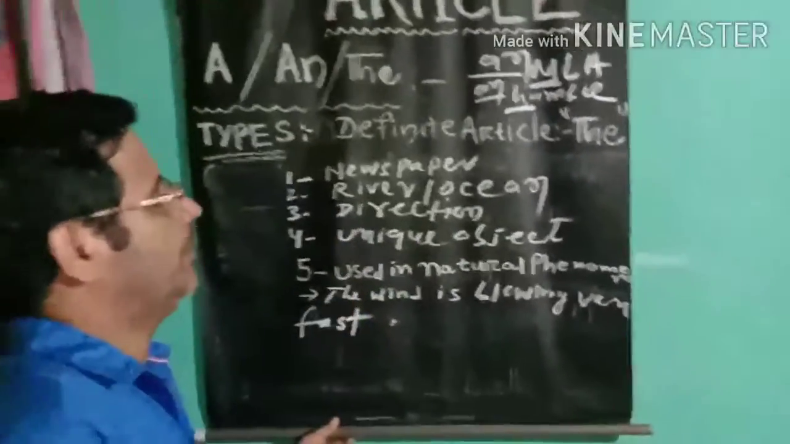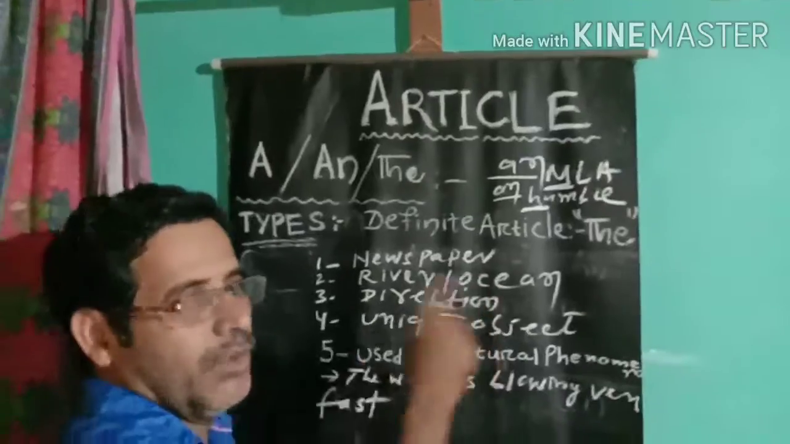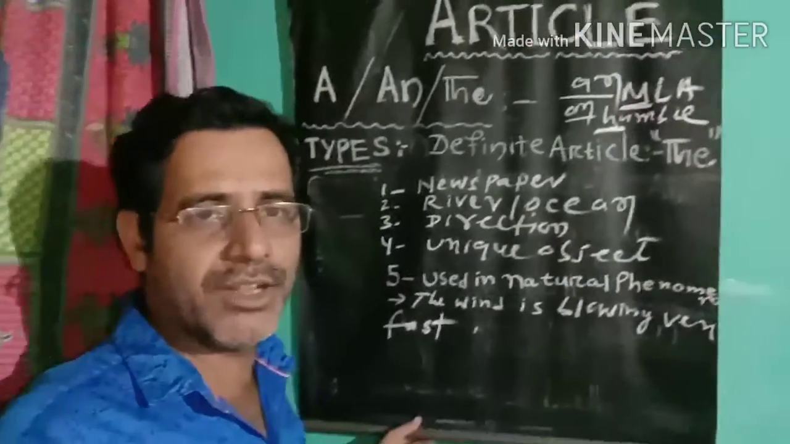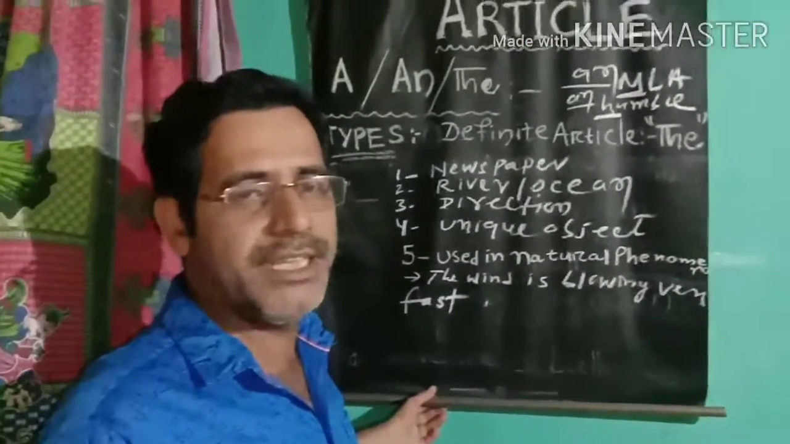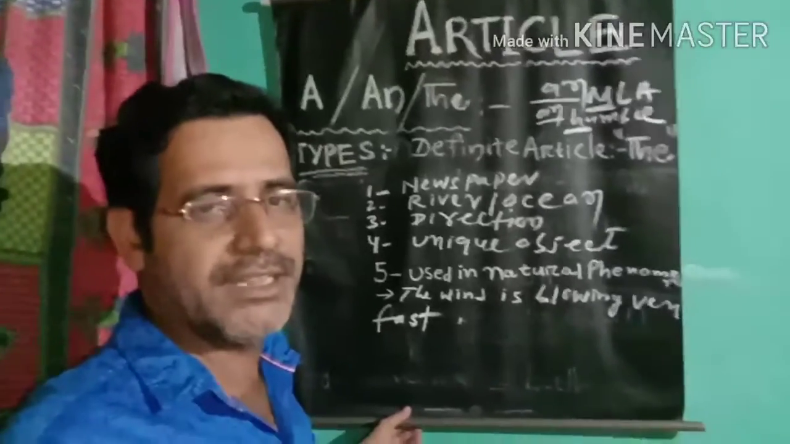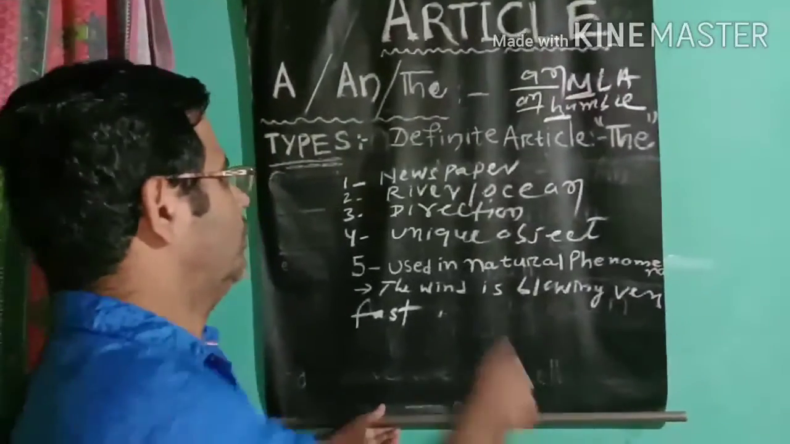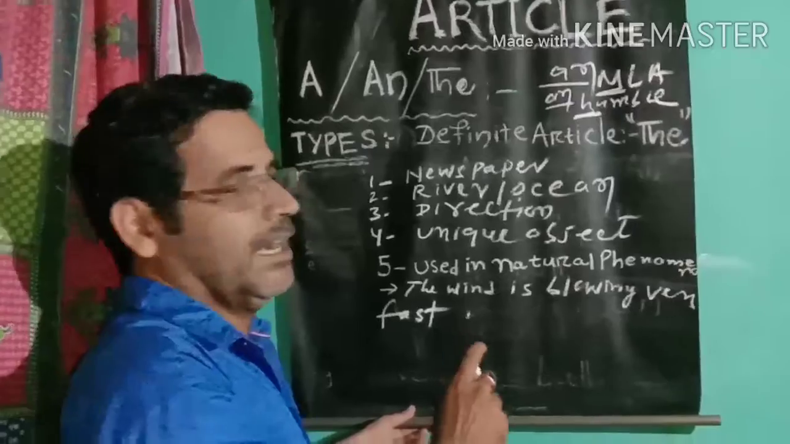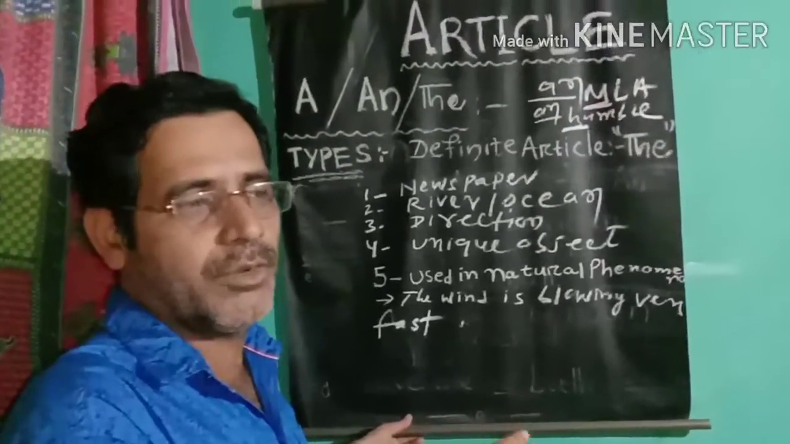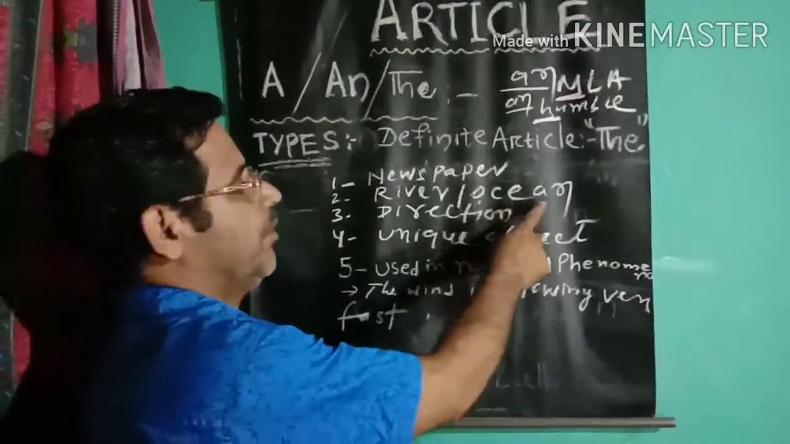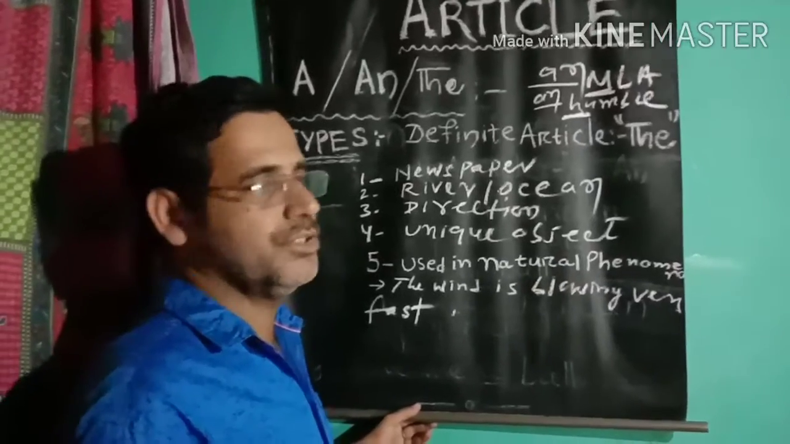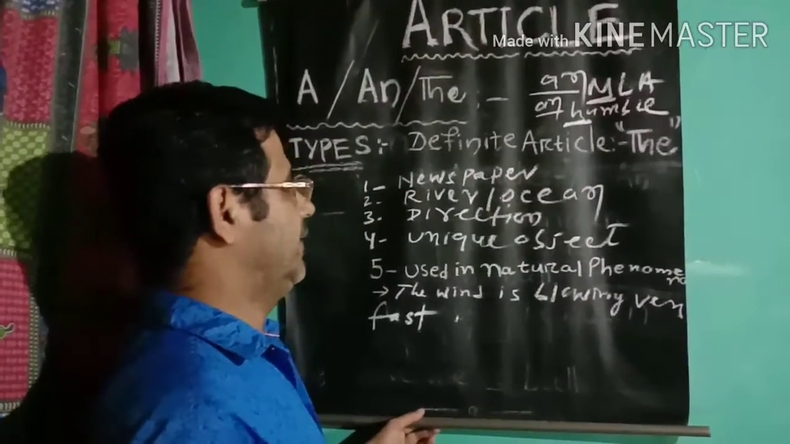Similarly, rule number 2, before the names of rivers and oceans, like the Mahanadi, the Godavari, the Tapti, the Krishna, the Ganga, etc. These are the names of rivers, and before the name of a river we use the article. For the name of an ocean we also use the definite article the.